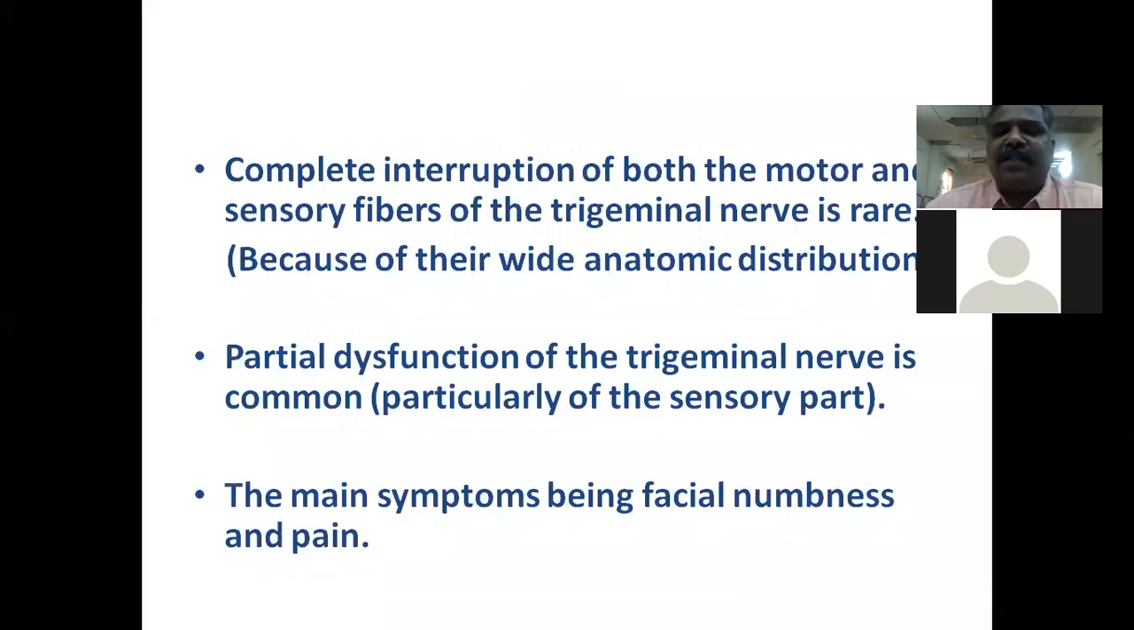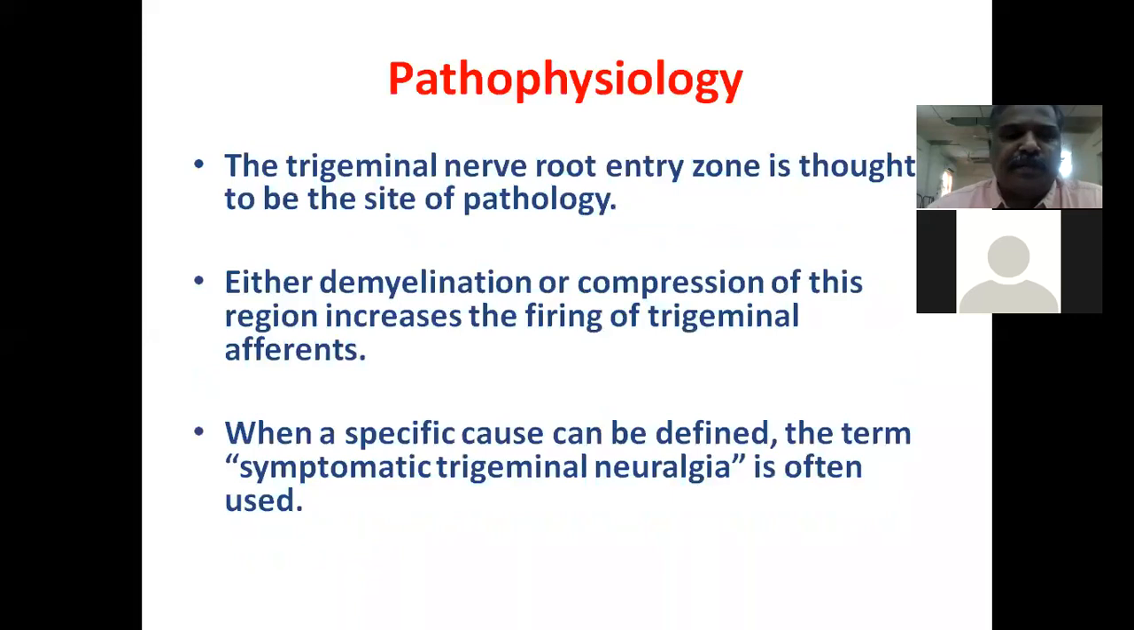Both motor and sensory fibers of the trigeminal nerve are rarely affected. Complete interruption of both motor and sensory fibers is very rare because of its wide anatomic distribution. In the majority of cases there will be a partial dysfunction of the trigeminal nerve. Most of the time the sensory part is most commonly affected and produces the main symptoms like facial numbness and pain.